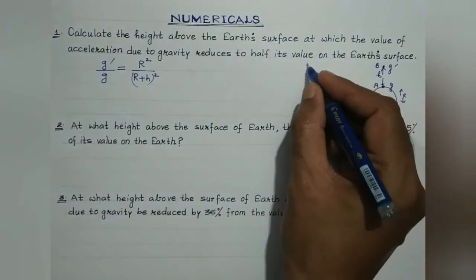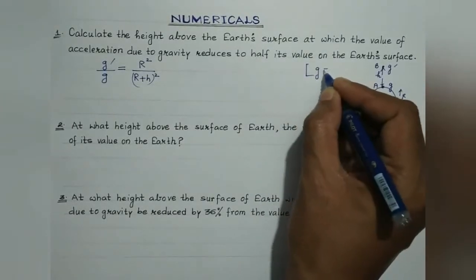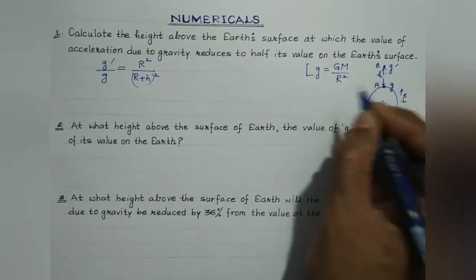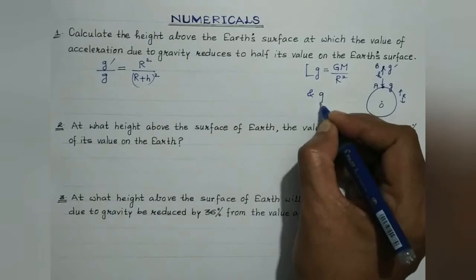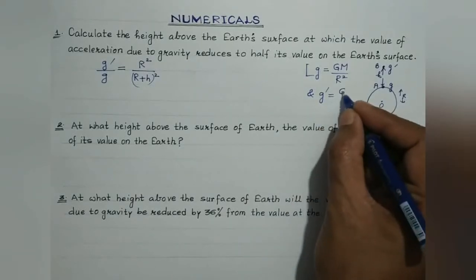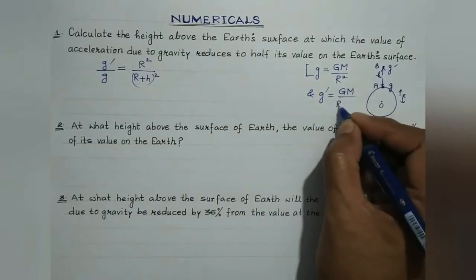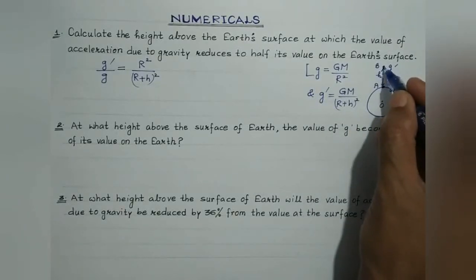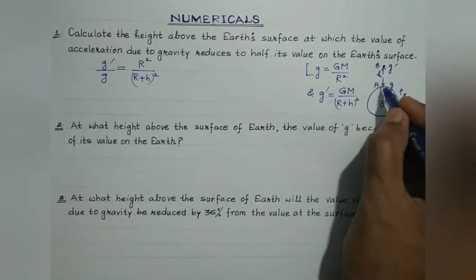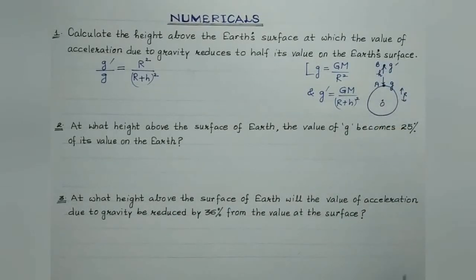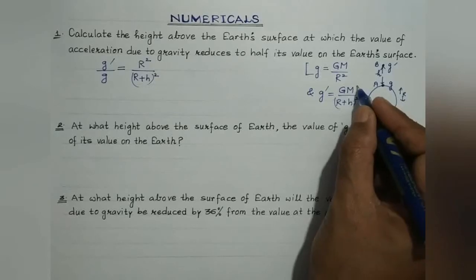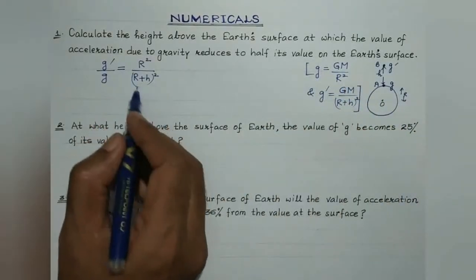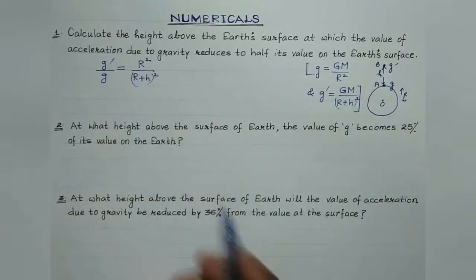The formula for the acceleration due to gravity at any point on the Earth's surface is GM by r square, and at a height h above the Earth's surface, it would be GM divided by r plus h whole square. The distance of point B from the center of the Earth would be r plus h. Isn't it, students? So, using these two expressions and dividing g dash divided by g, GM will get cancelled, so we will be left with this.